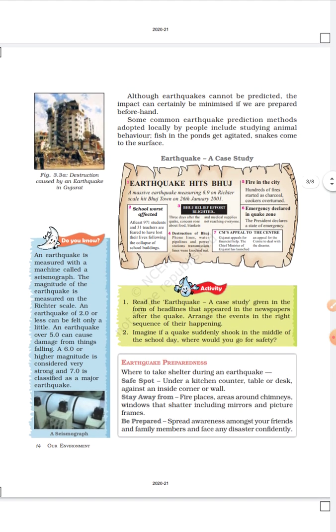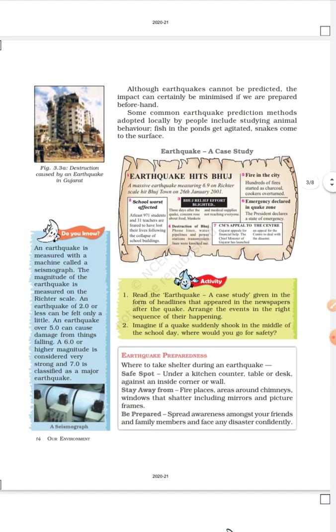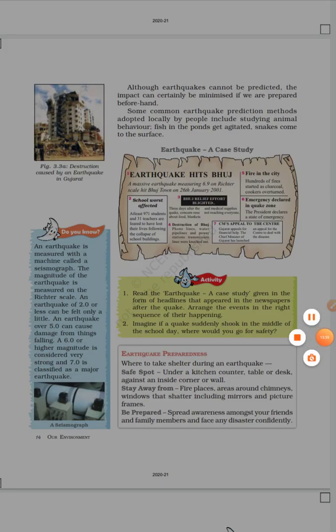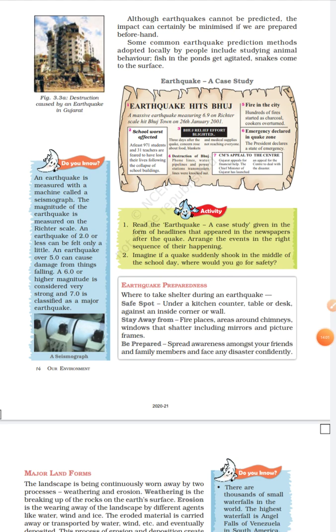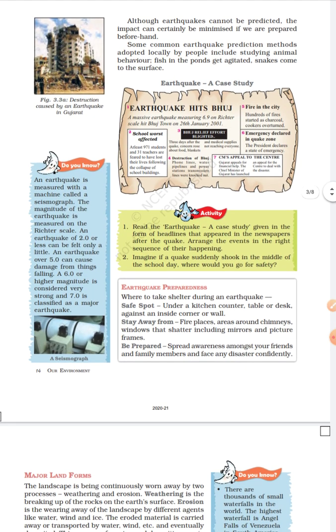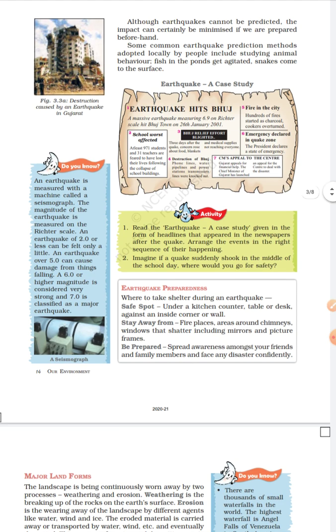Some common earthquake prediction methods, as I already explained. Earthquake preparedness: a safe spot is under a kitchen counter, table or desk. Stay away from the fireplace area around chimneys, and windows that shatter, including mirrors and picture frames.